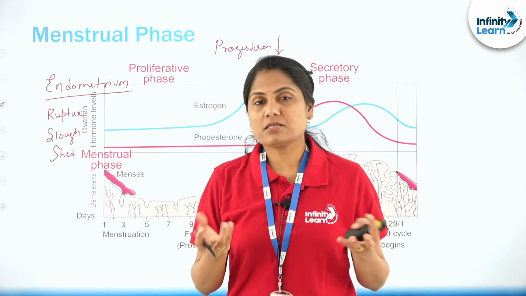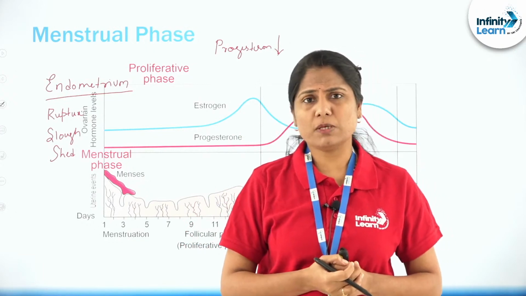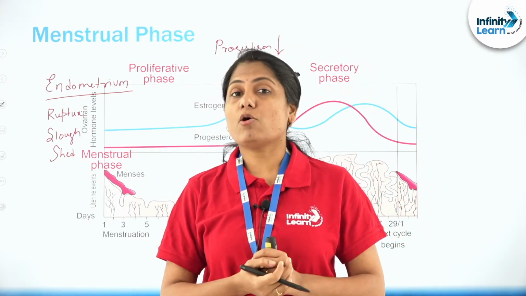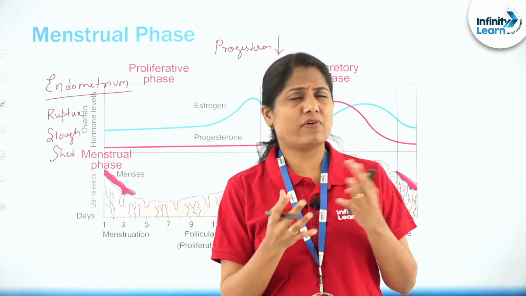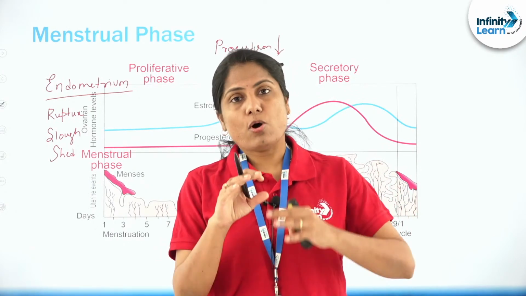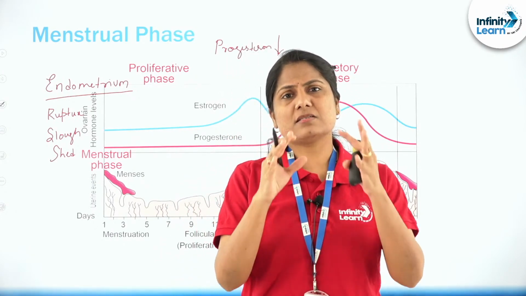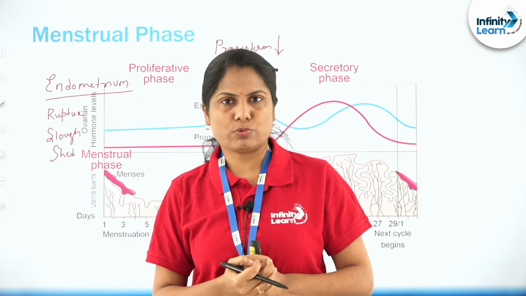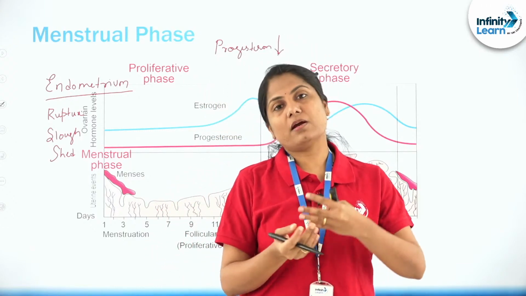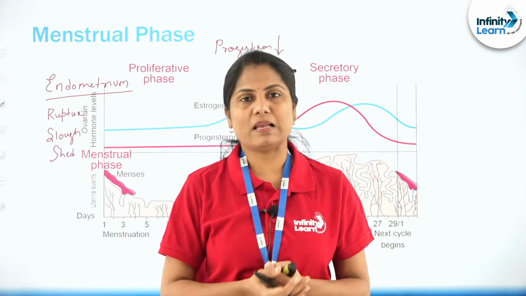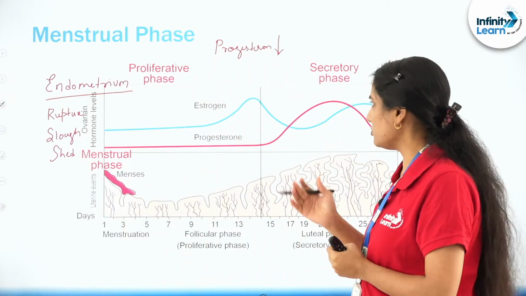So again, this is not something that is harmful to the human body. It's an absolutely natural process in which about 40 ml of blood and even 35 or so more ml of serous fluid is being lost. So over the 3 days this is about how much blood is being lost in menstruation. Of course, there are cases where over bleeding also occurs, but generally we are talking about a normal healthy person.